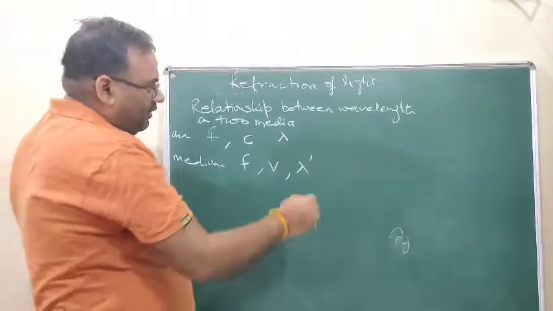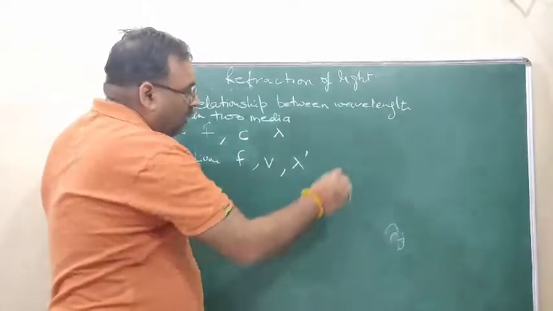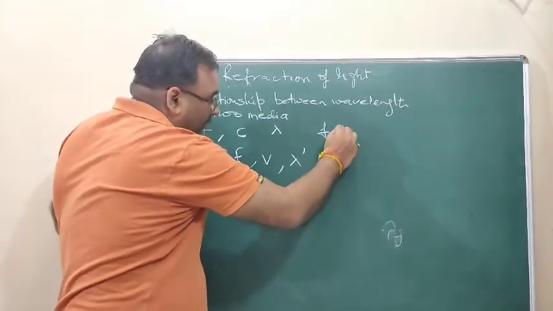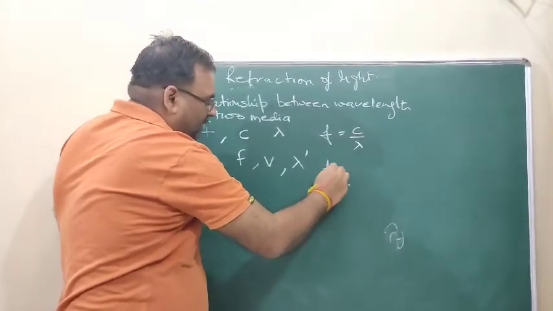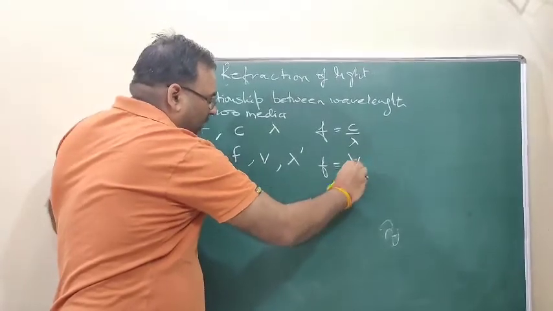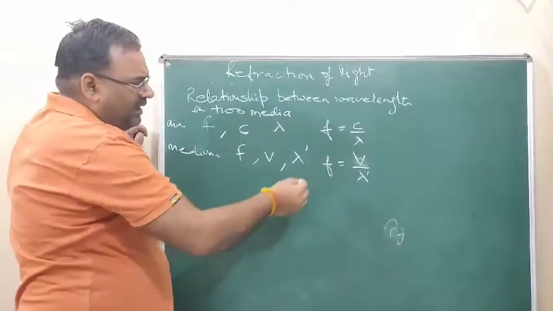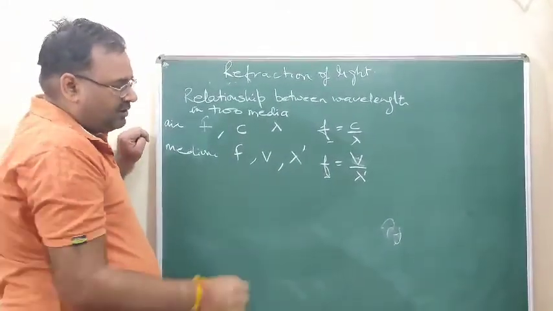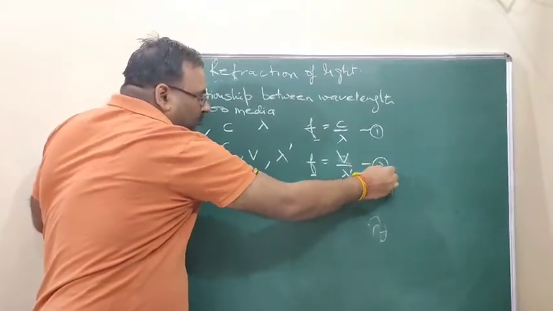Now we have the relation f is equal to c upon lambda, and from the same relation f is equal to v upon lambda dash. So we have frequency f same in both the media, and we create these equations 1 and 2.